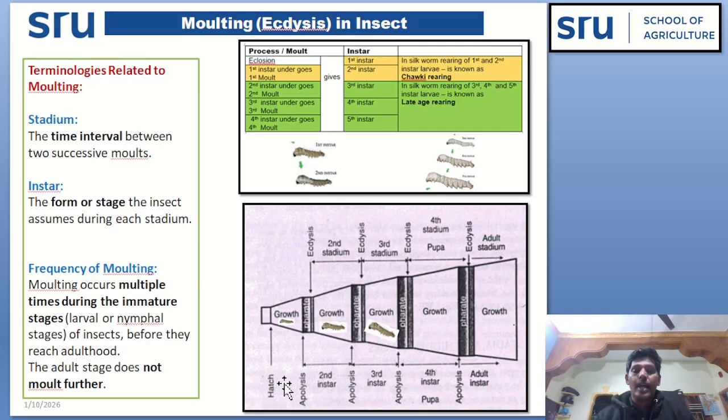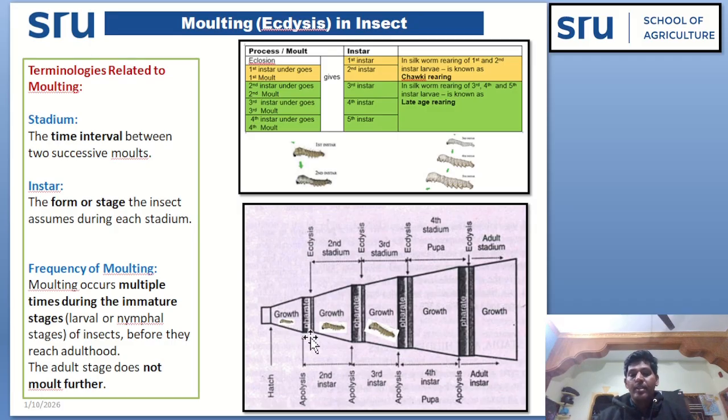See here egg hatching giving first instar. First instar undergoes first time molting and gives second instar. Second instar undergoes second time molting and gives third instar, and so on. Therefore, the time period between any two molting is known as stadium. The time interval between two successive molt is the stadium. Instar, the form assumed by the insect in any stadium is known as instar.